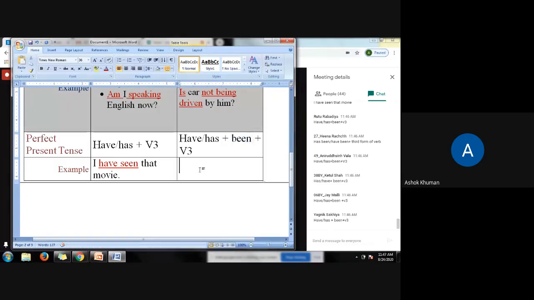Example, passive voice, perfect present tense. Storybook has been read by me. That movie has been seen by me. Very good. Same sentence. Her work has been done by her. Good. A novel has just been finished by him. Good. The song has been sung by me. Very nice.